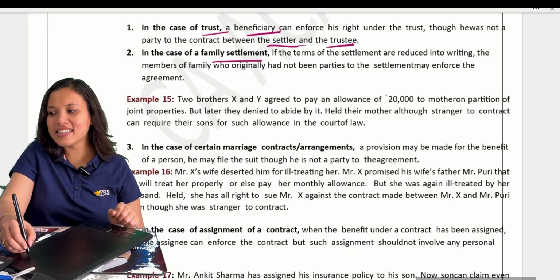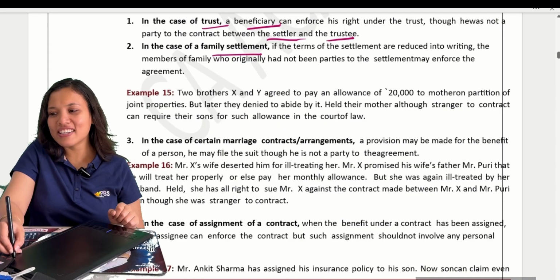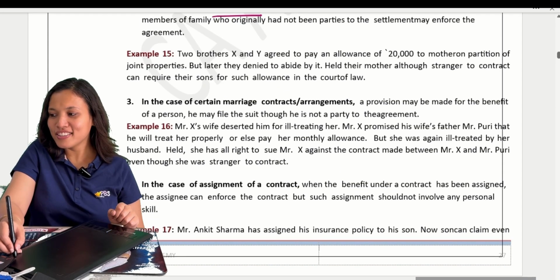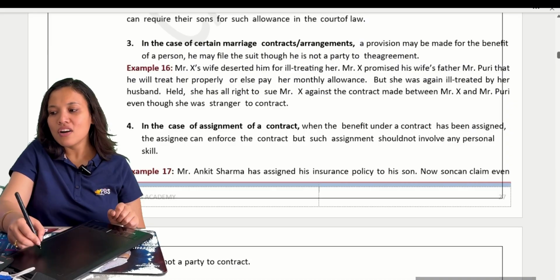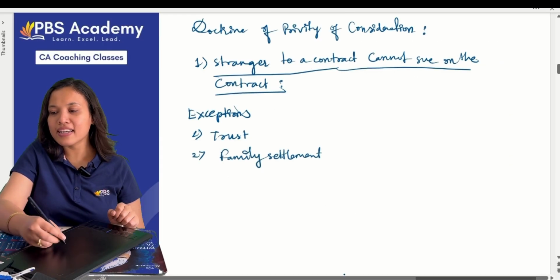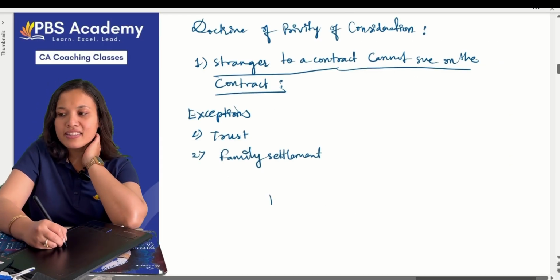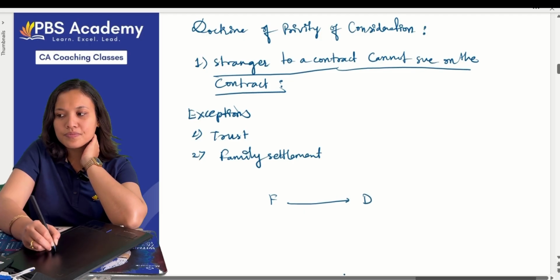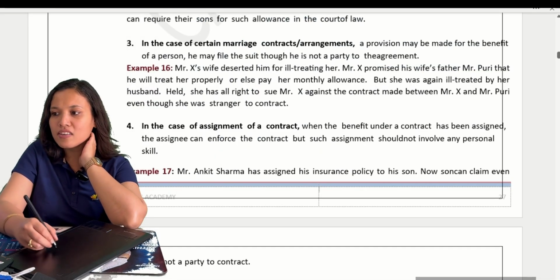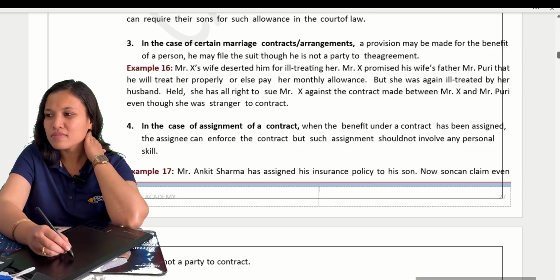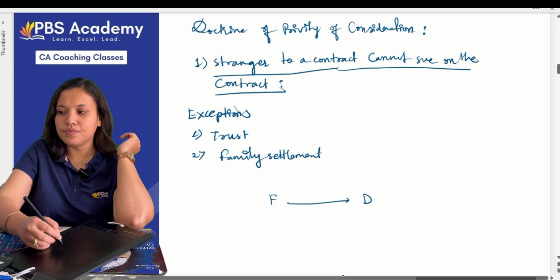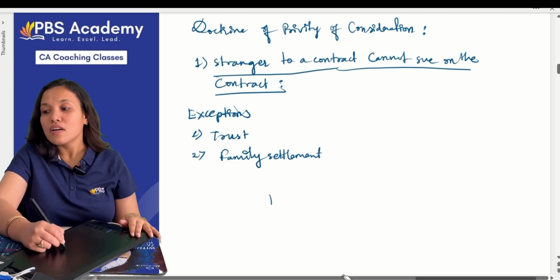Now the next one is in case of marriage settlements. All kinds of family issues. Again we have one example. Suppose there is a father and a daughter and one more, the son-in-law.